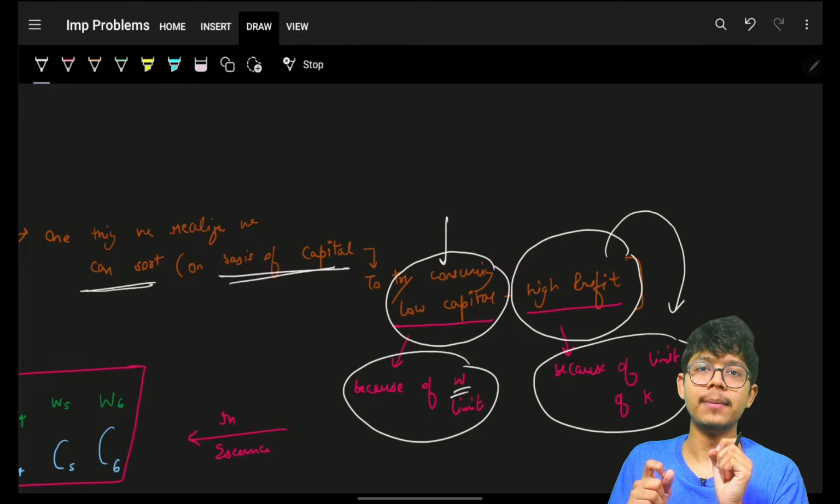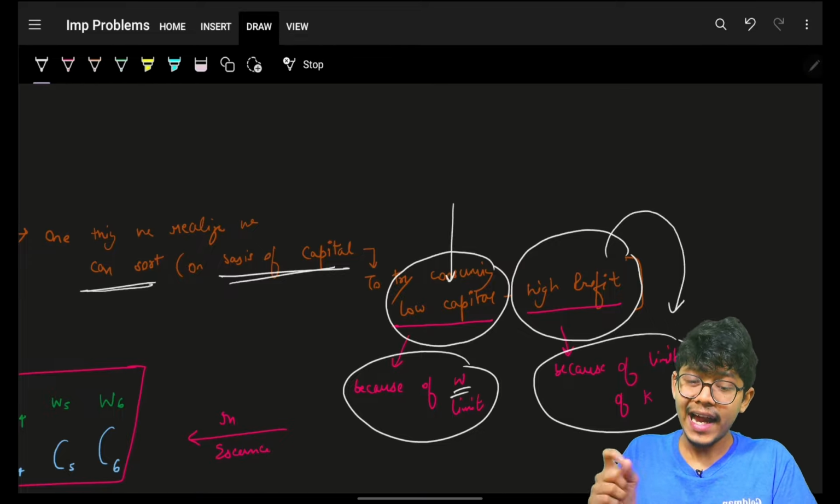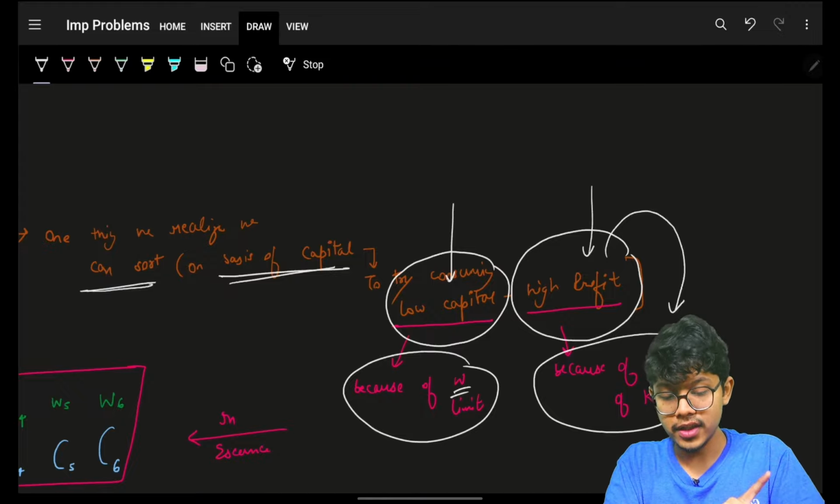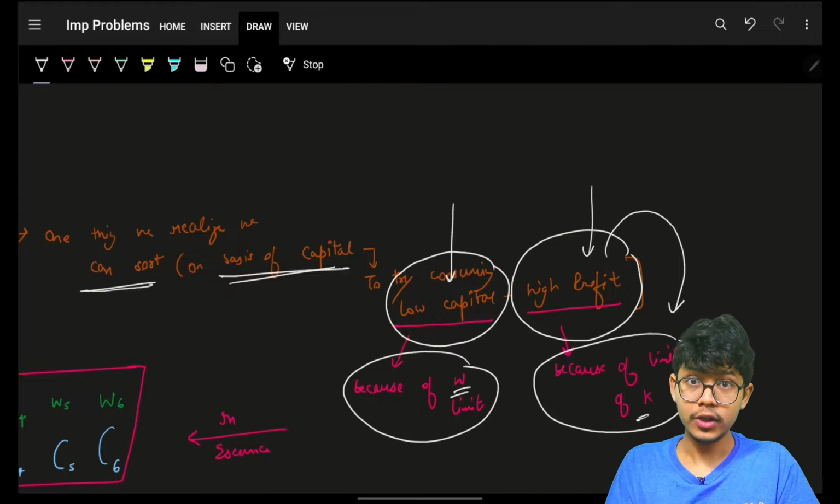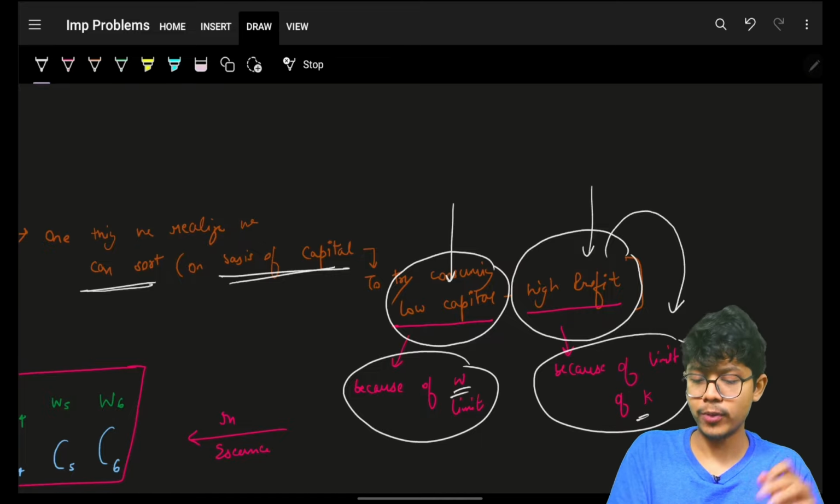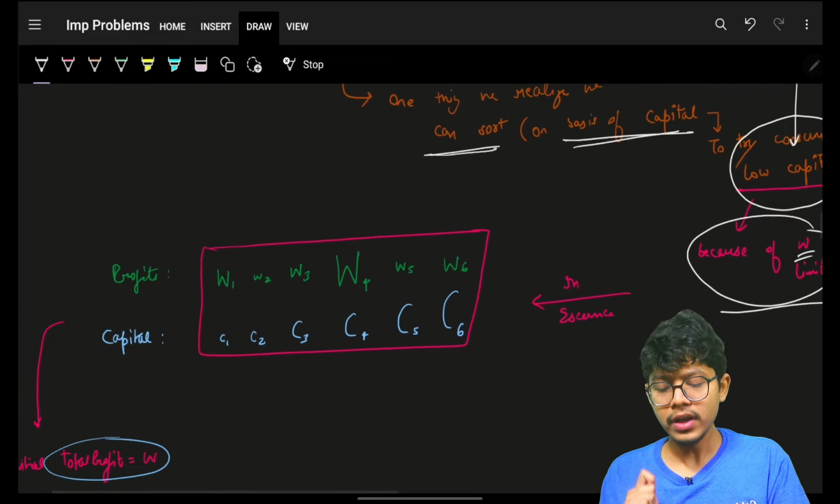You have that limit. That is the reason you have to always try consuming low capital, and always make sure that you are taking the project which has high profit, because you have a limit of K. You can only take at most K projects. Now combining both of them, you have got your answer. How? Let's see.